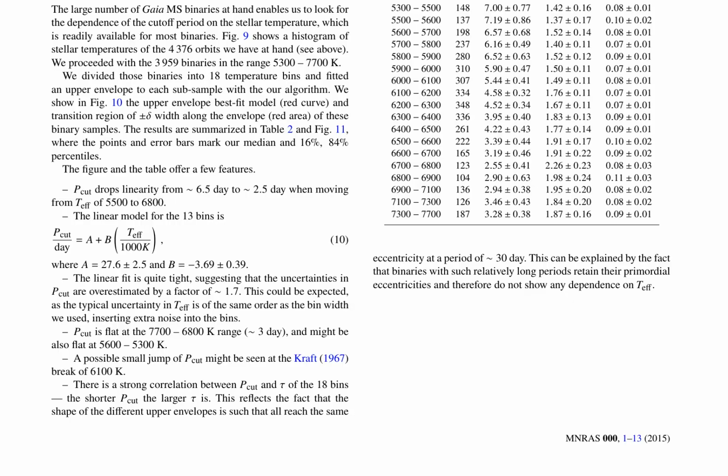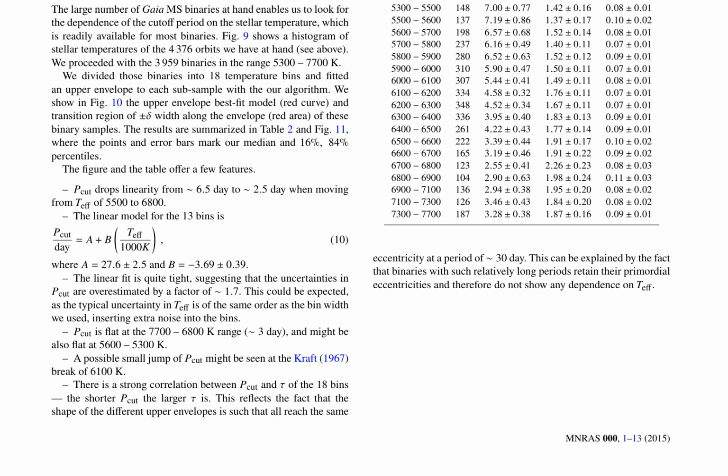The figure and table offer several features. PCUT drops linearly from 6.5 days to 2.5 days when moving from TEF of 5,500 to 6,800. The linear model for the 13 bins is given by equation 10. The linear fit is quite tight, suggesting that the uncertainties in PCUT are overestimated by a factor of 1.7.